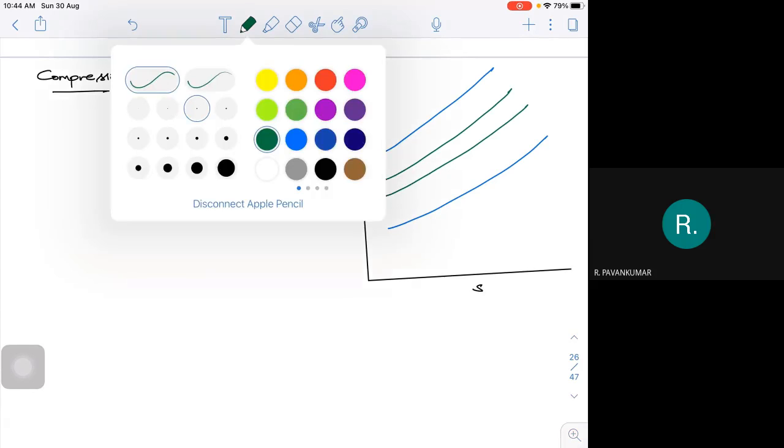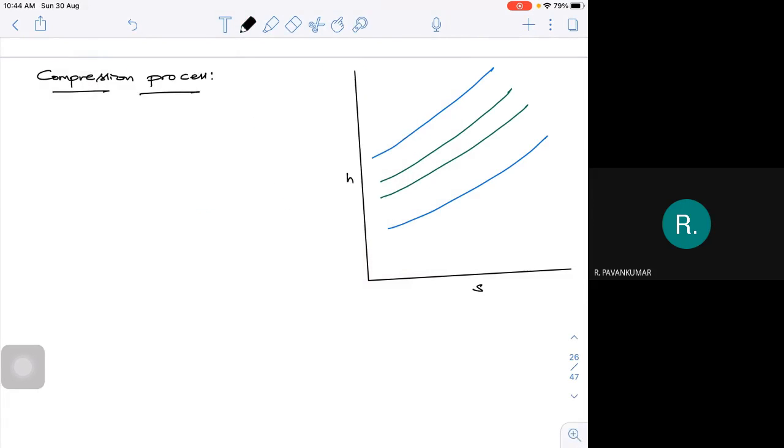I will call these P1 and P2. P is some intermediate point and the next immediate change is a small incremental pressure change dP. At this condition, I'm going to do a compression, from this point to this point, vertically.